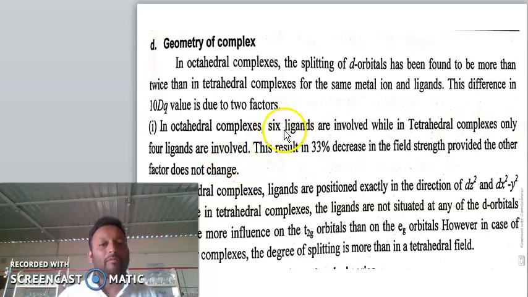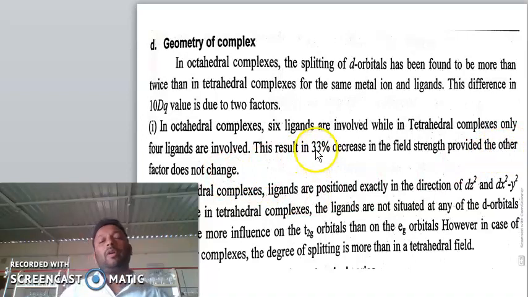Octahedral means 6 ligands and tetrahedral means 4 ligands. This results in a 33% decrease in the field strength, provided the other factors do not change.